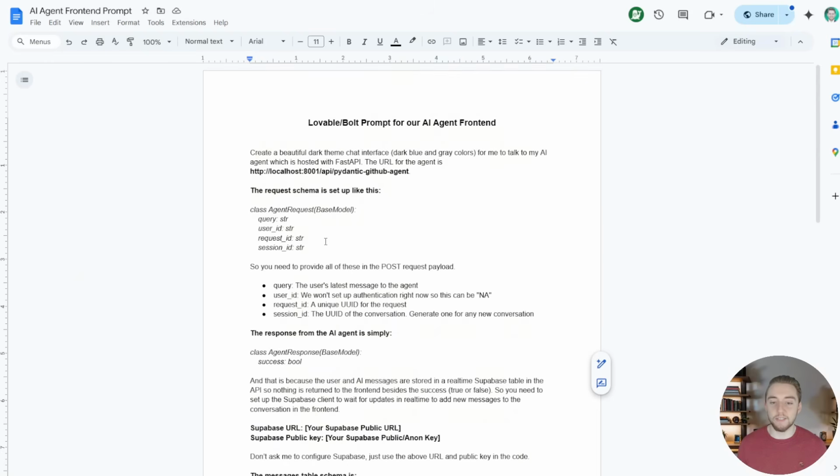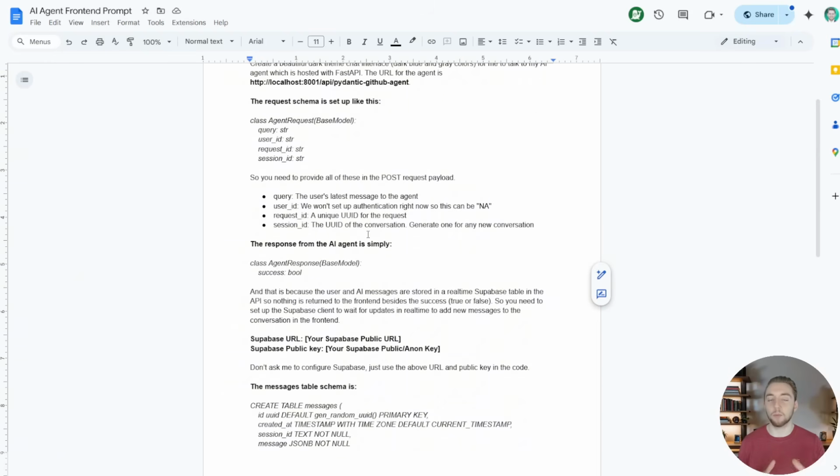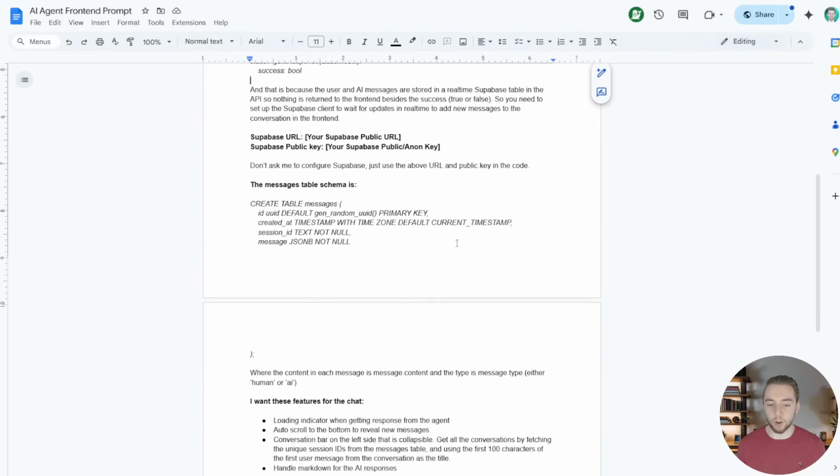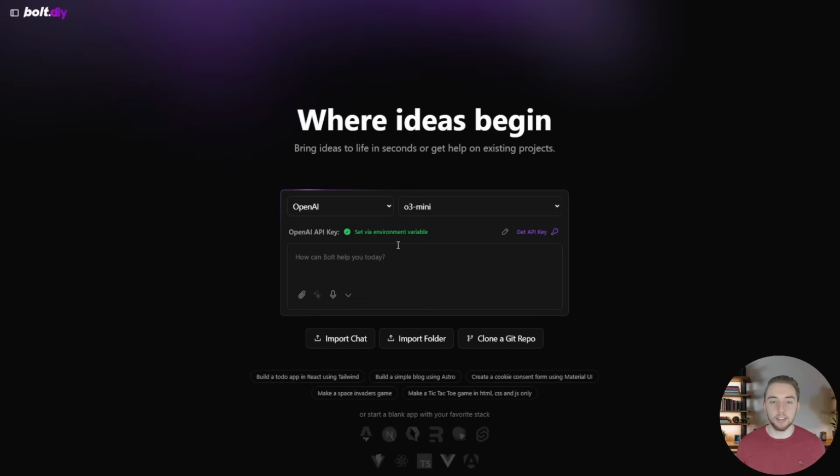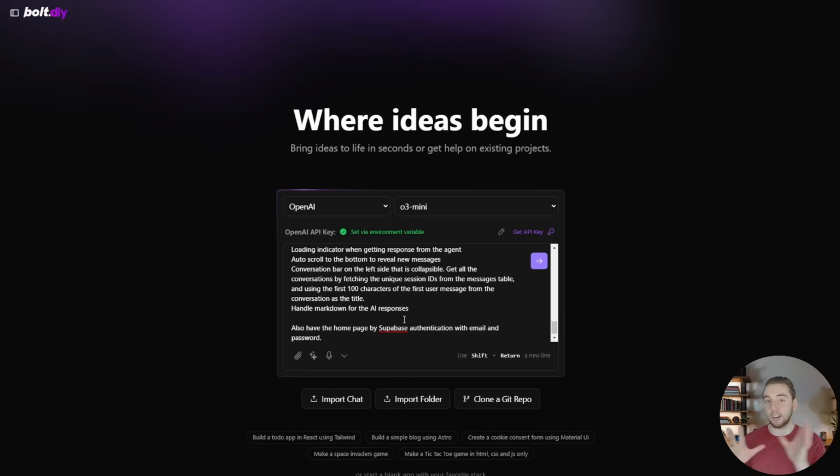I'm not going to dive into the details of this prompt, because we really just want to use this to test R1 and o3-mini versus dive into what I'm actually making here. So I'm just going to go ahead and copy this and bring it into my bolt.diy instance here. So I'll paste in the prompt. I filled in a couple of things that were placeholders there, like the URL for the agent and also my Supabase anonymous key and project URL.